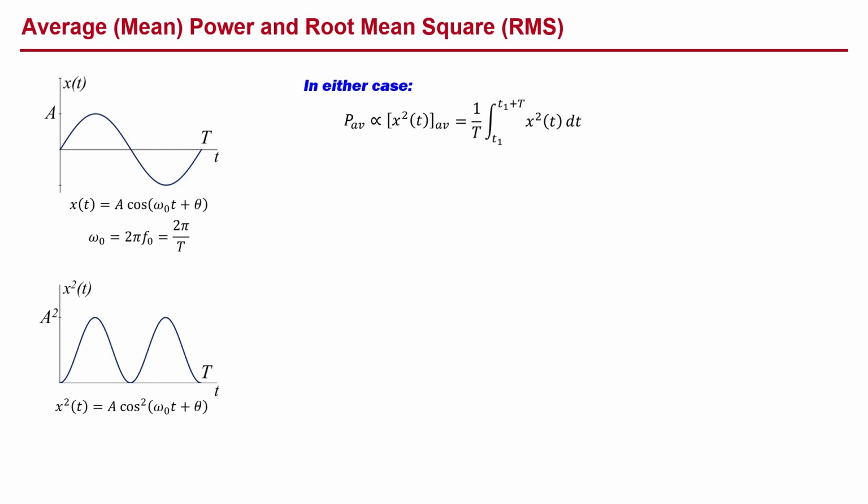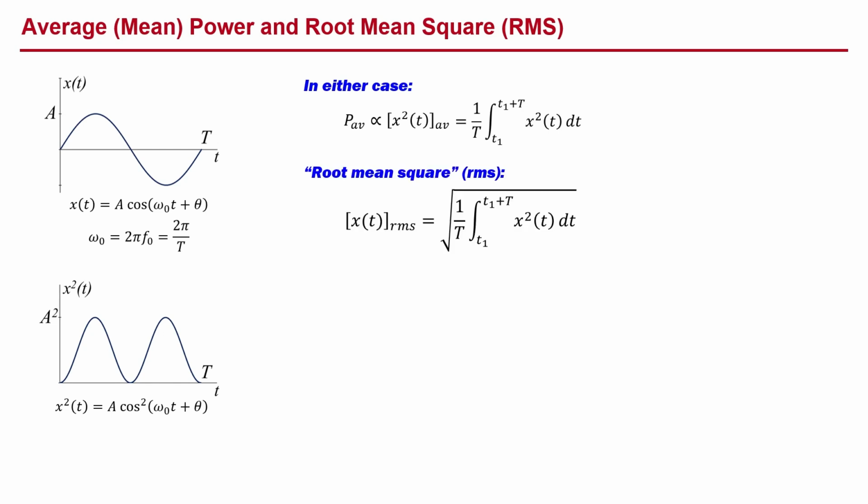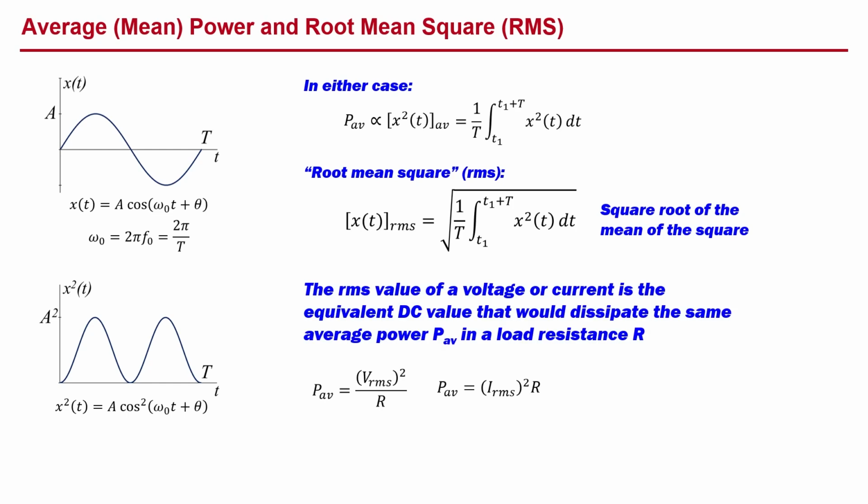The root mean square, or RMS value, is defined as the square root of the mean of the square of x of t. The RMS value of a voltage or current is the equivalent DC value that would dissipate the same average power, P average, in a load resistance R. And frequency components are commonly expressed as RMS values.